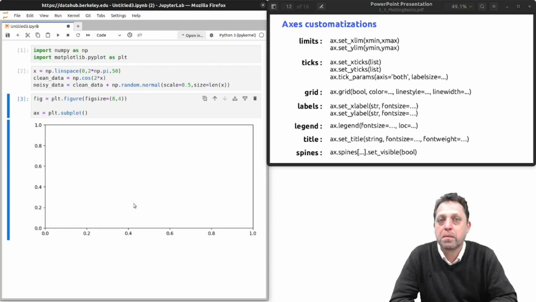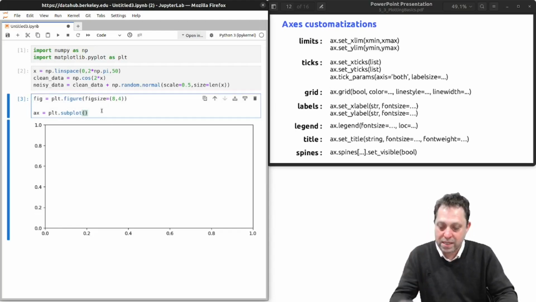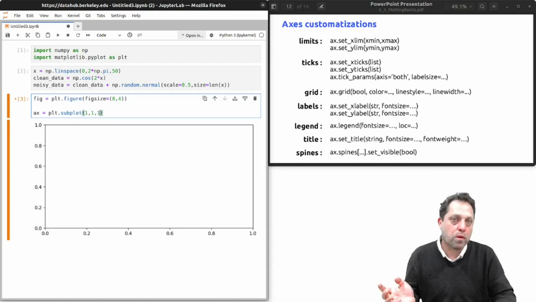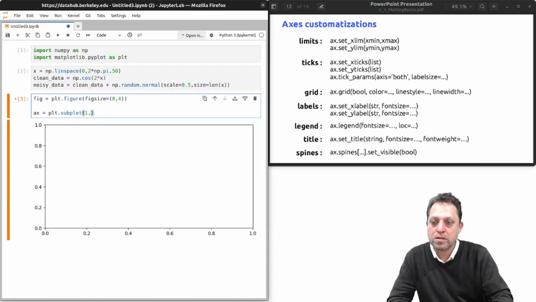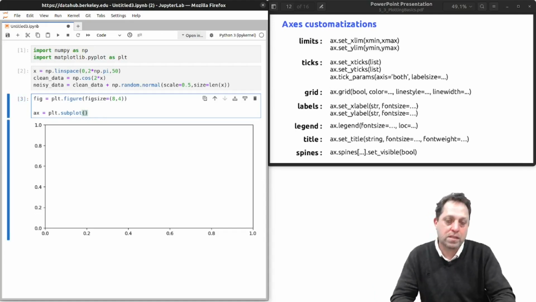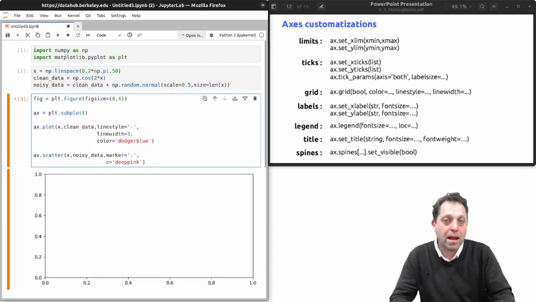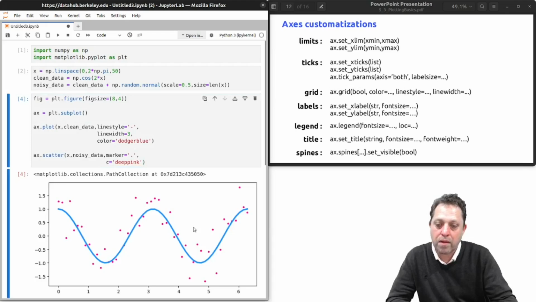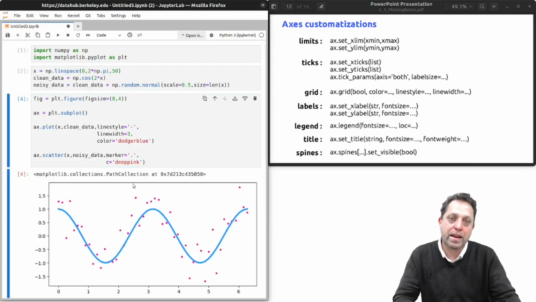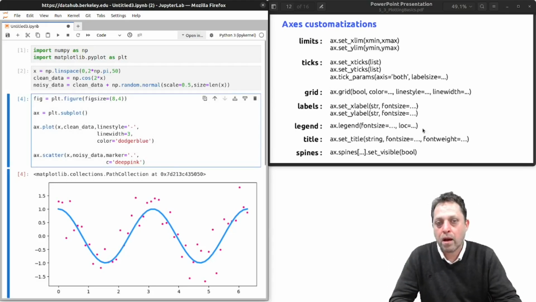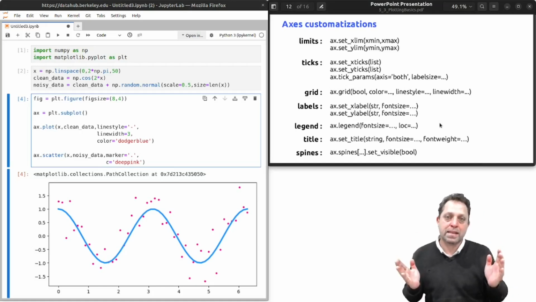We'll finish up our plot by customizing the axes. In this example, I have a figure with a single plot in it. So I can make that using subplot and passing in 1, 1, 1. But since those are the defaults, I can also just leave it empty. Now I've added a couple elements to this. I have a line plot and some scattered red data. And on the right here, you see all of the customizations that I can make.